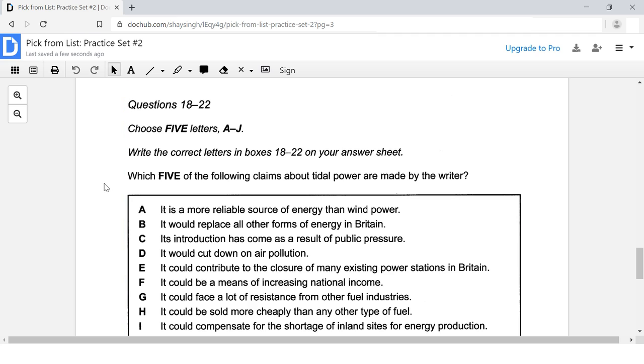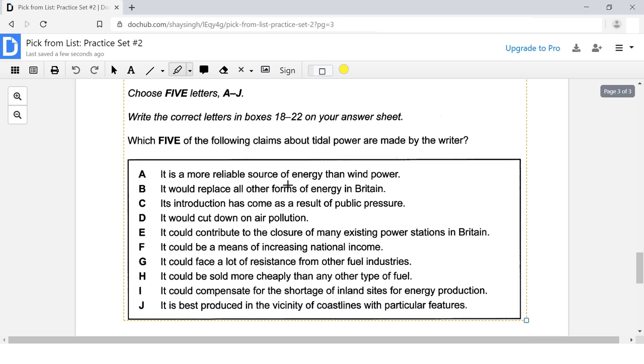So for this example, I'm going to assume that I have already answered my easy questions, and now I'm returning back to this question at the end. So let's go ahead and start to answer this question type. The way we're going to do it is we're going to mark the keywords in the answer choices. So let's go ahead and do that. Here we have answer choice A. It says, it is a more reliable source of energy than wind power. The keyword is reliable.